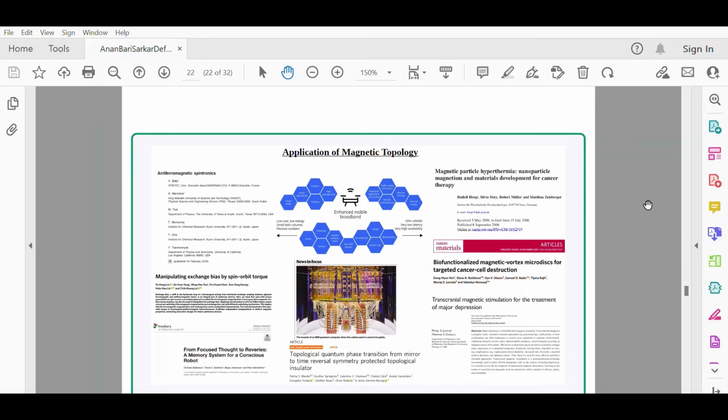Starting from antiferromagnetic spintronics, and then the concept of exchange bias. So for example, you have an antiferromagnetic system, again coming to the interplay of ferromagnetism and antiferromagnetism. You have antiferromagnetism, you have ferromagnetism. Bringing these two together, how will the hysteresis loop change? And how can the concept of exchange bias be utilized?